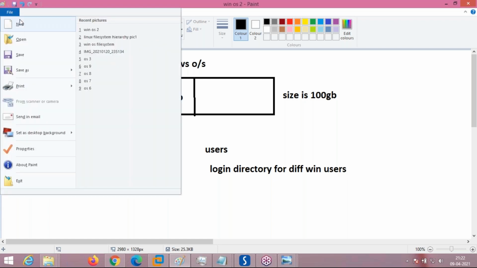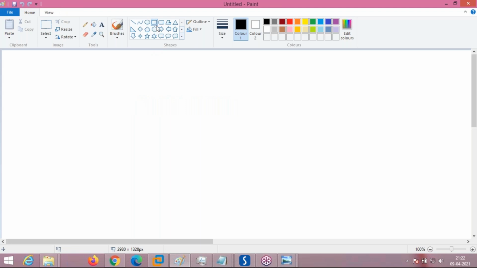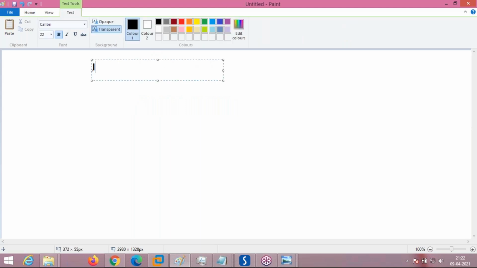Now I am going to show how the Linux operating system is installed. First I am showing you the Linux OS file hierarchy.